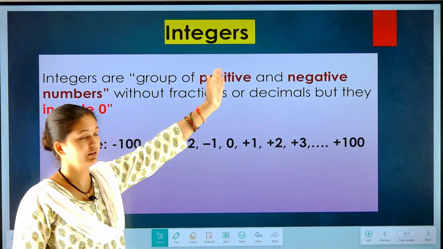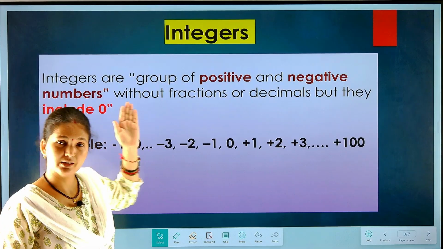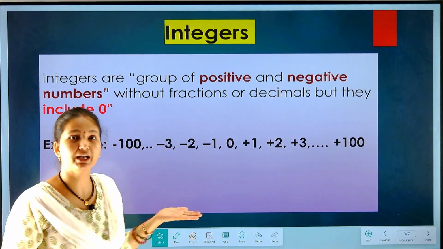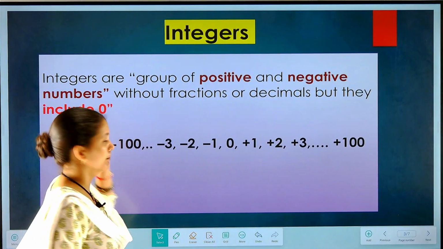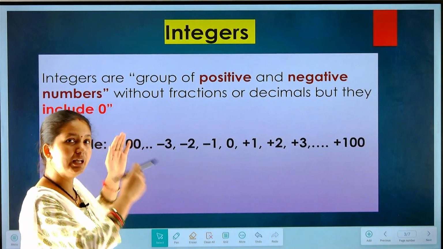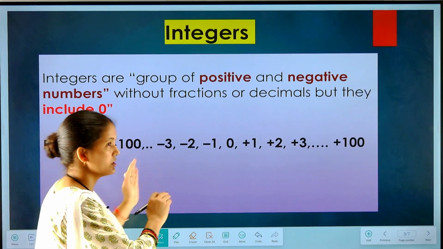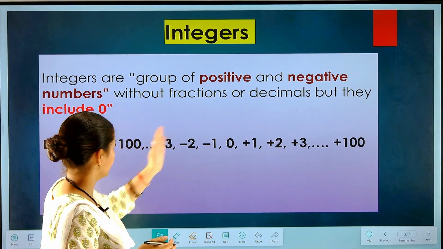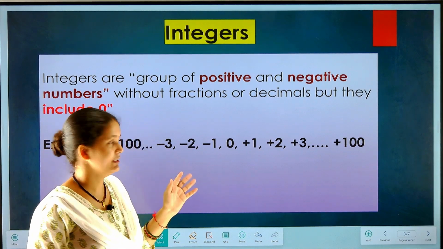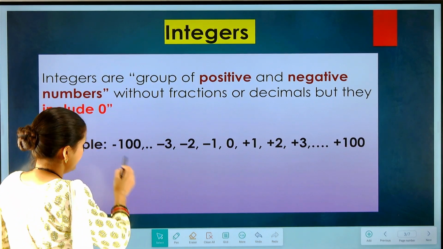First, integers. I have told you integers are a type of number. What type of number? A group of positive and negative numbers. Meaning in integers we put both positive and negative numbers. So that's why the group of positive and negative numbers is called integers. Look here, for example, there is